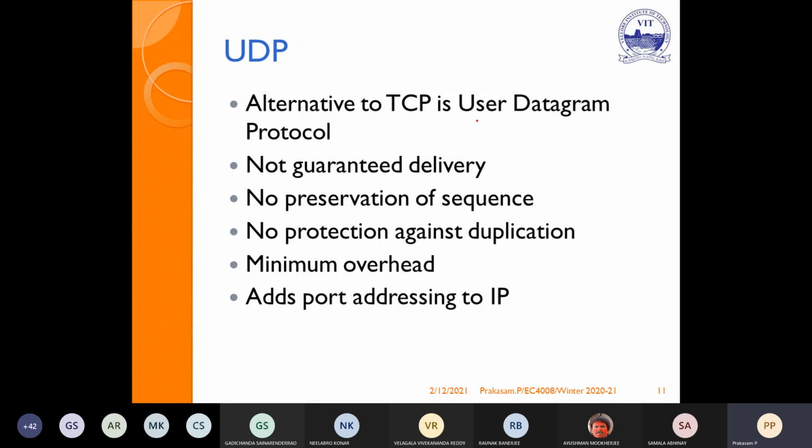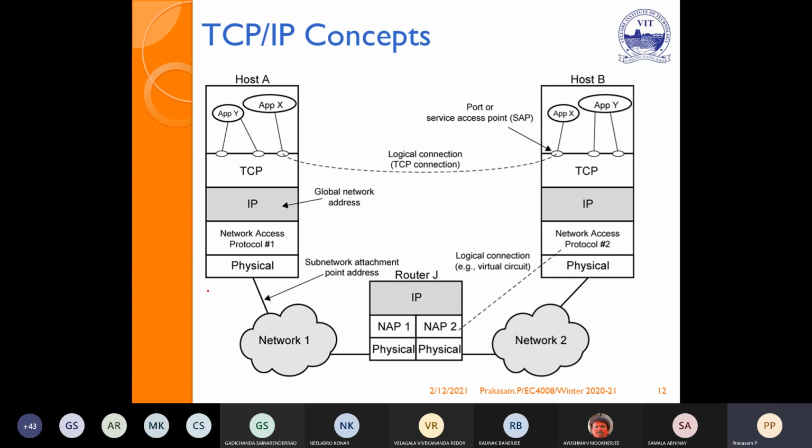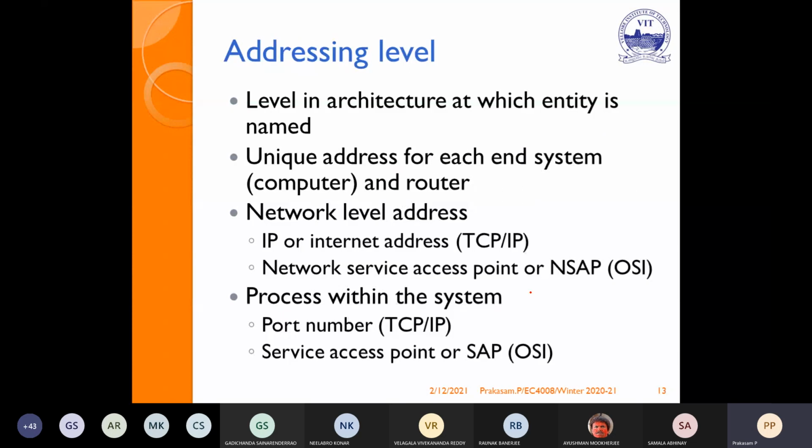The only thing in a user datagram is that a physical connection is not required. So there is no guarantee of in-order delivery, no preservation, no protection against duplications. It has less overhead and adds port addresses to the IP. In detail, we will see in the forthcoming modules. We see that TCP/IP concept. So you see here, this is from host to host TCP connections. This is nothing but physical connections from network one to network 2.